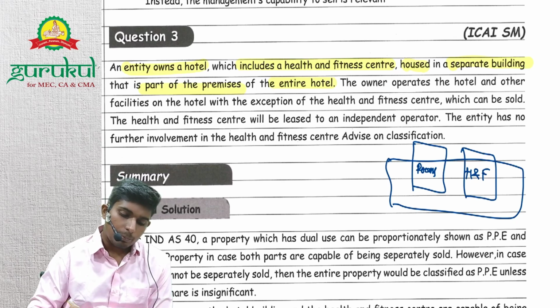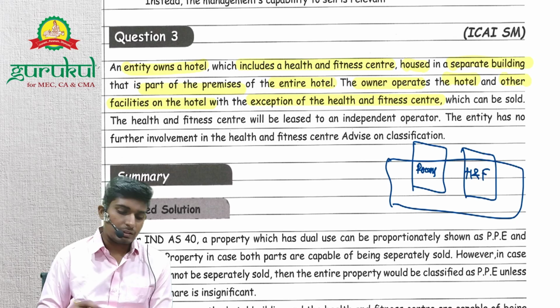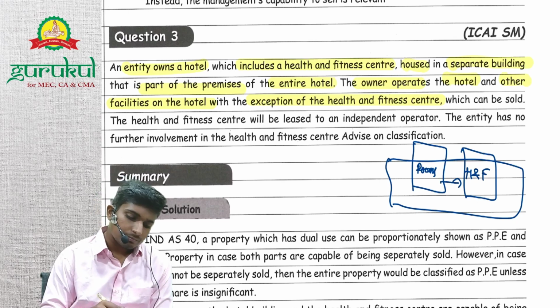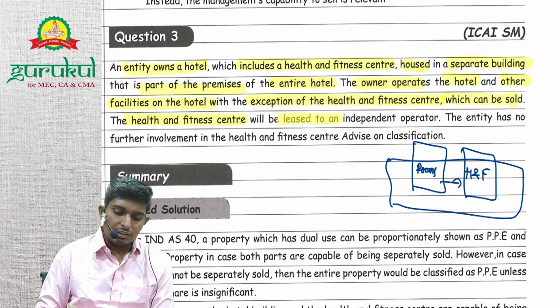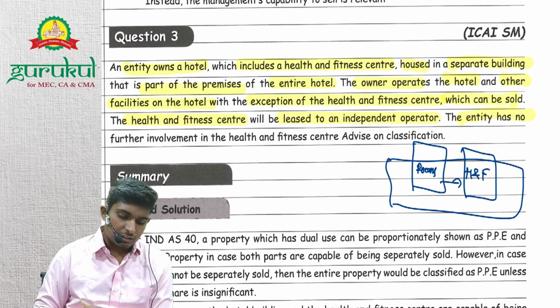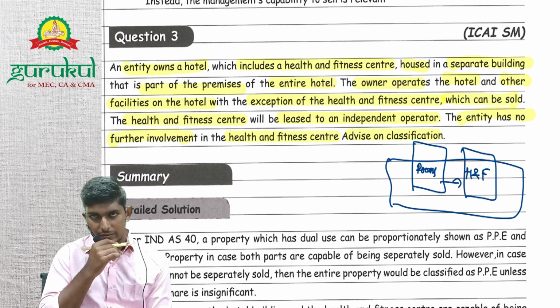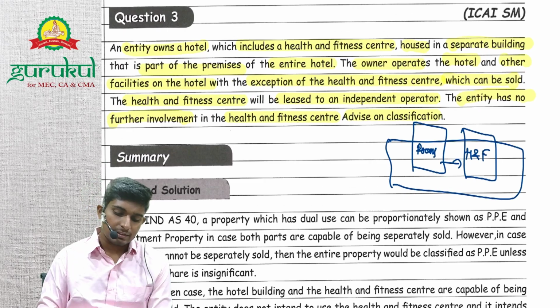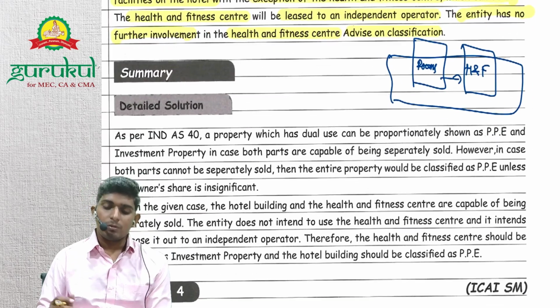The owner operates the hotel and other facilities of the hotel with the exception of the health and fitness center. They have given the health and fitness center to someone else to operate, right? It can be sold. The health and fitness center will be leased to an independent operator, and the entity has no further involvement in it. Advice on classification. Okay, so now they are asking what will be the classification.